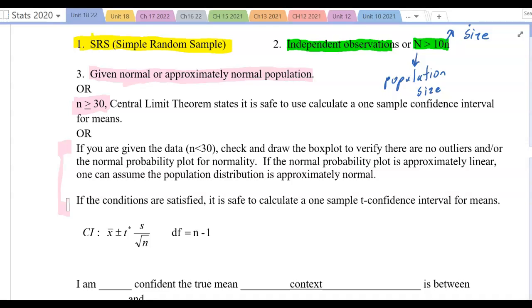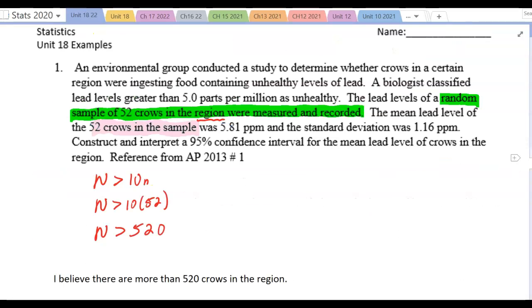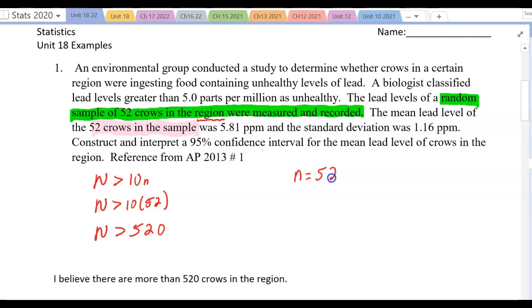So we're going to return to the examples that we looked at. In this particular problem, we knew that there were 52 crows randomly selected, so n is 52. Since n is greater than or equal to 30, it's safe to use this calculation for a confidence interval for means. So the third condition is satisfied here because the sample size 52 is bigger than 30.